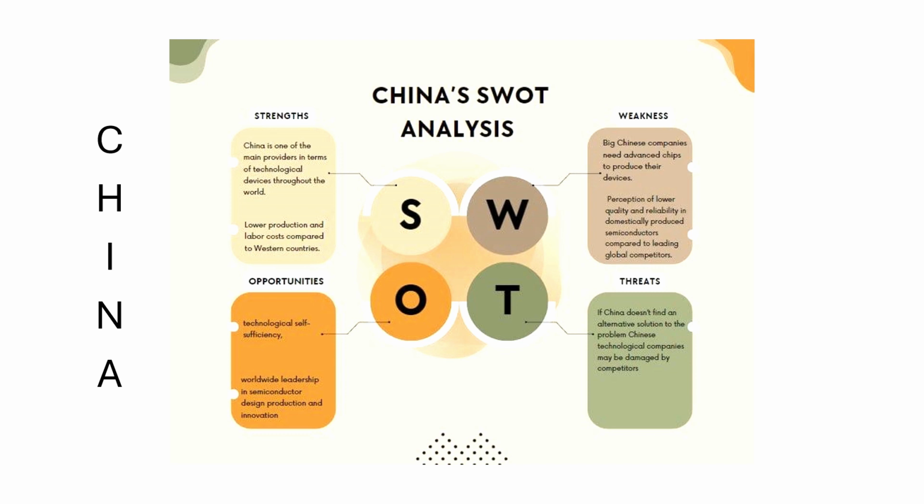Also, you can see the opportunities here: worldwide leadership in semiconductor design, production, and innovation. One of the threats facing China is that if China doesn't find an alternative solution to the problem, Chinese technological companies may be damaged by competitors. By competitors, I mean Taiwan and the USA.